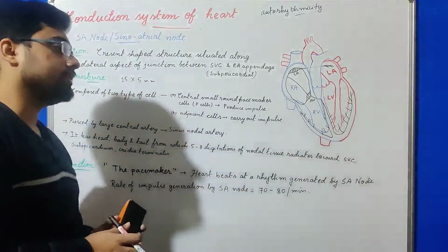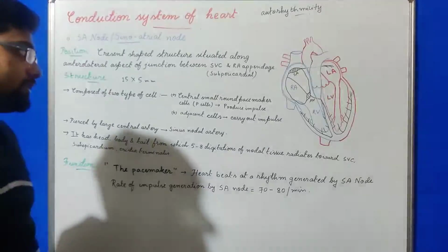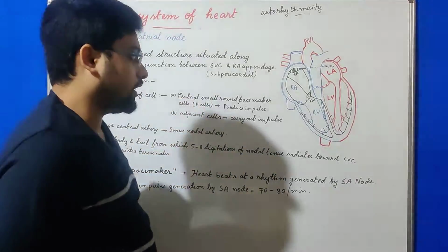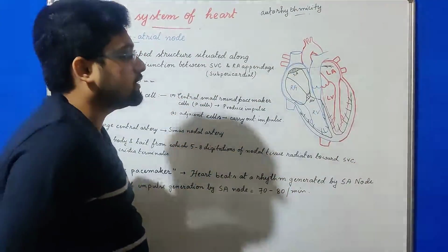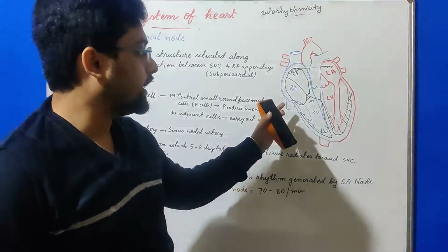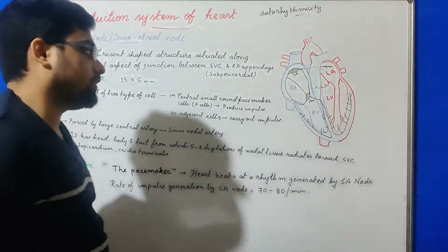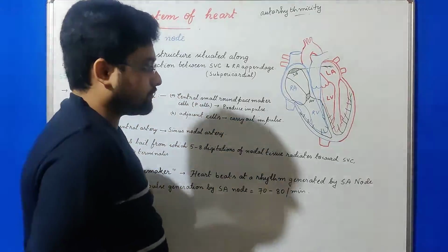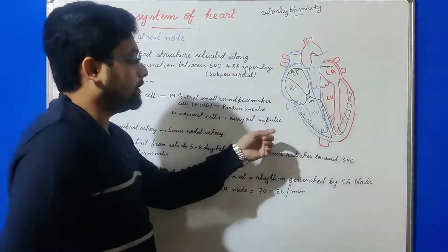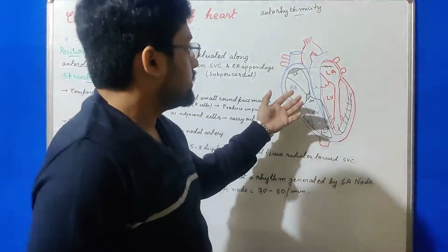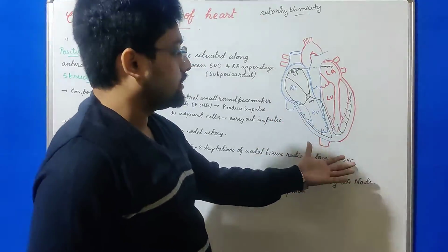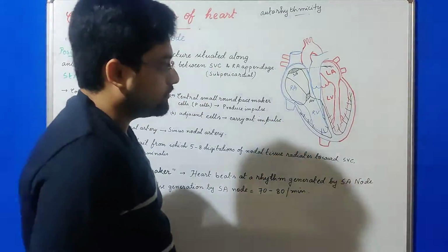Firstly, the nodal cells, which create the impulse. Secondly, the conduction cells, which conduct or radiate the impulse through the heart, and the Purkinje fibers or Purkinje cardiomyocytes, which radiate or conduct this impulse to the cardiomyocytes.